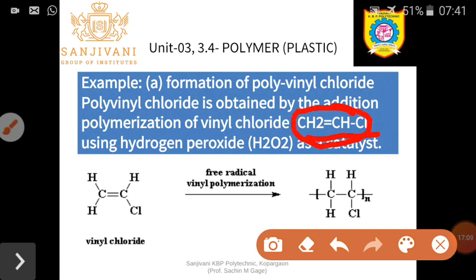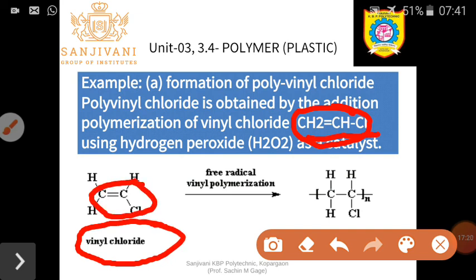So here the monomer taking part in the addition polymerization reaction is vinyl chloride. It contains one double bond. So what happens? Same reaction that we started with for polyethylene.